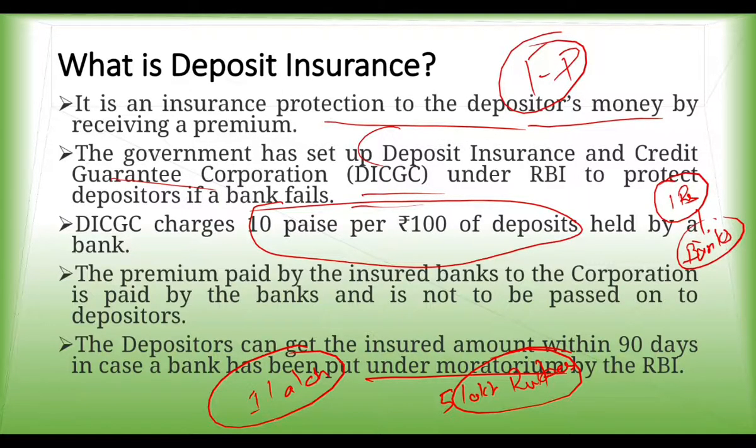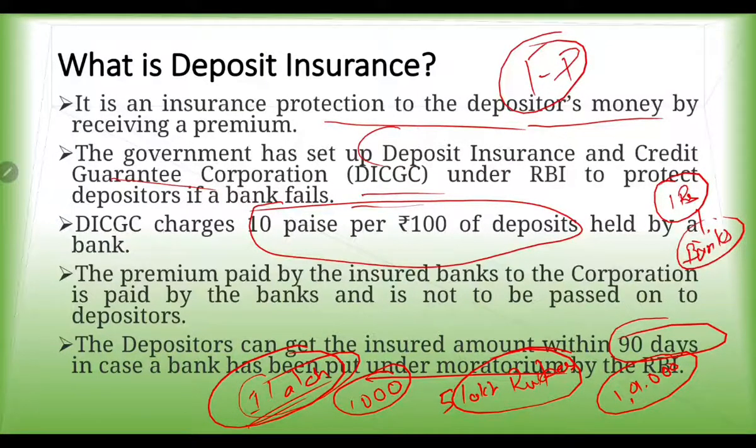In that condition, you would be insured for about 1 lakh rupees because you have deposited 1 lakh. So yes, you will get 1 lakh, and suppose there is also interest, like 1000 rupees on that 1 lakh. You will get this amount of 1 lakh 1000 rupees from the bank within 90 days. Earlier, it used to take 7, 8 or 10 years. Until the bank was properly liquidated, you wouldn't get your amount. But under the new norms, now you can get your amount within 90 days.